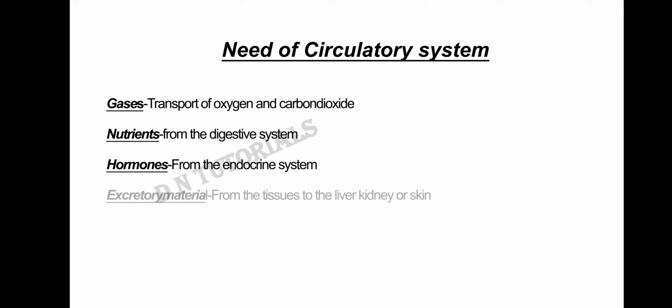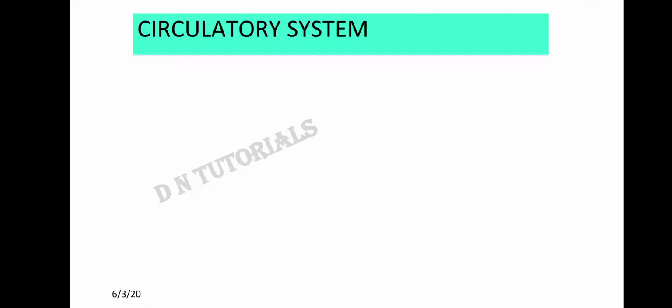The fourth one is the excretory material. All the cells utilize the nutrients and release waste. So this waste is carried from the tissues to the liver, kidney or skin with the help of the blood. So we need a circulatory system for the transport of gases, nutrients, hormones and the excretory material. Right? Now the circulatory system in our body is of two types.